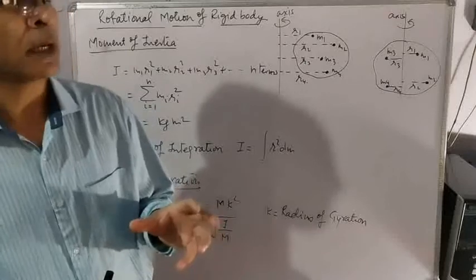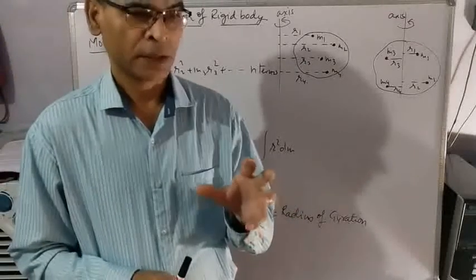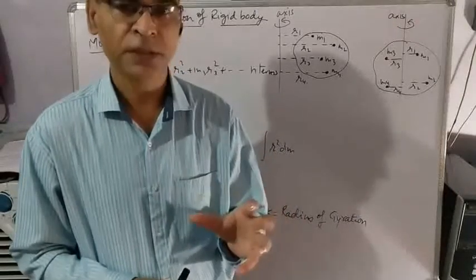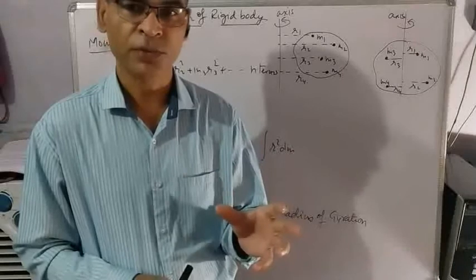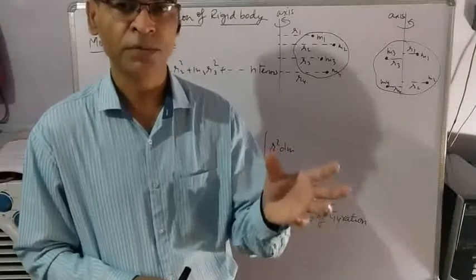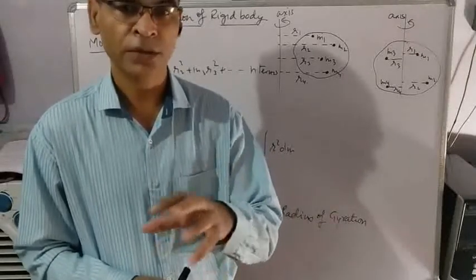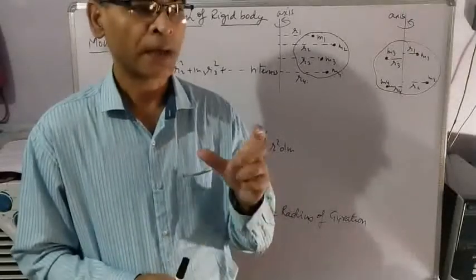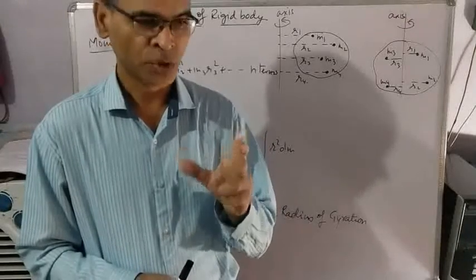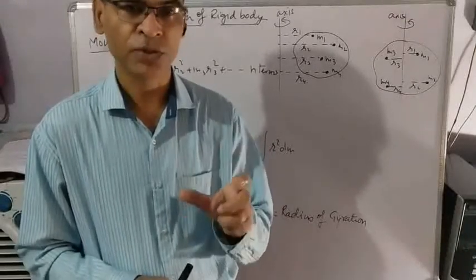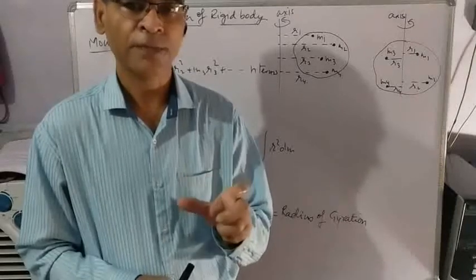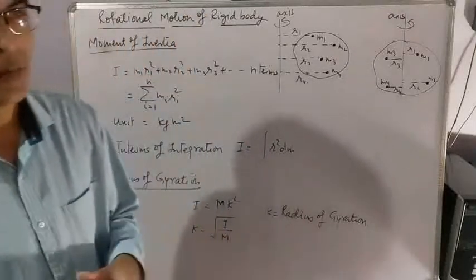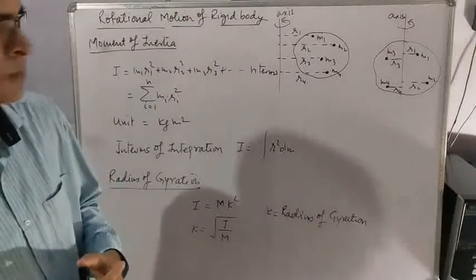Similarly, a body opposes any change in rotational motion. So if the body is at rest and you want to bring it into rotational motion, or the body is already in rotational motion and you want to retard or stop it, you require torque. That opposition in rotational motion is described by a quantity called moment of inertia. So moment of inertia is inertia in rotational motion.